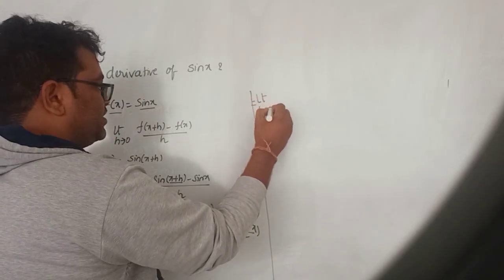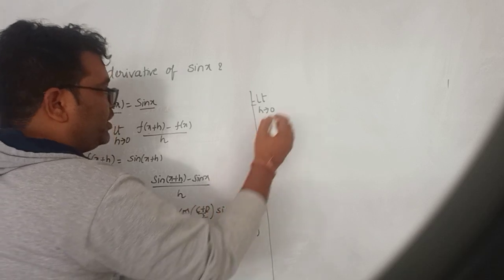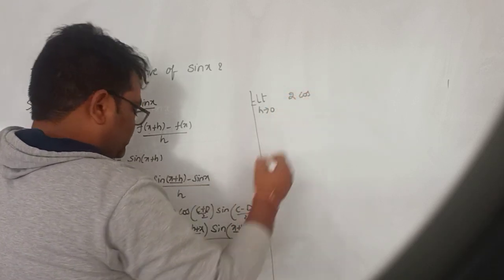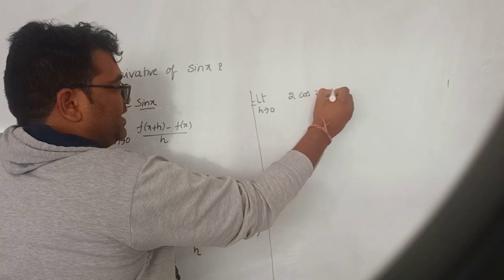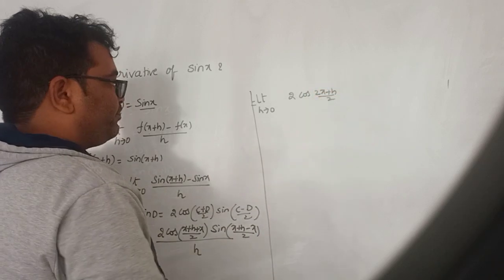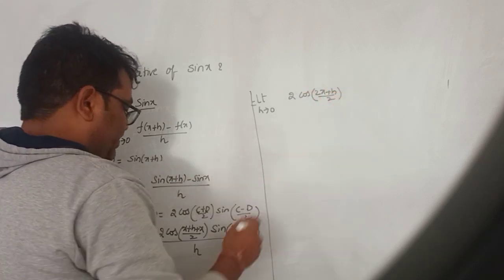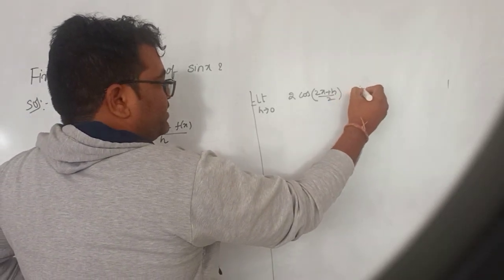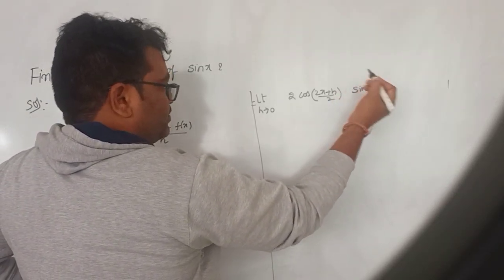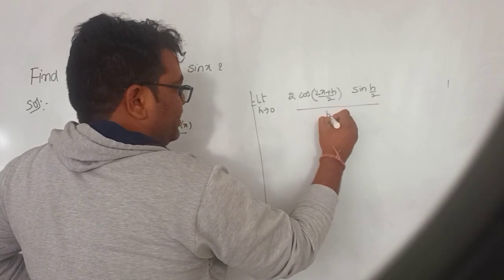So limit h tends to 0 of 2 into cos of (x plus x plus h) by 2, that is 2x plus h by 2, and here x minus x cancels, so we get sin of h by 2 divided by h.